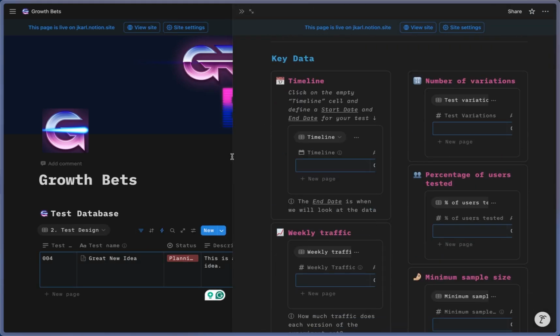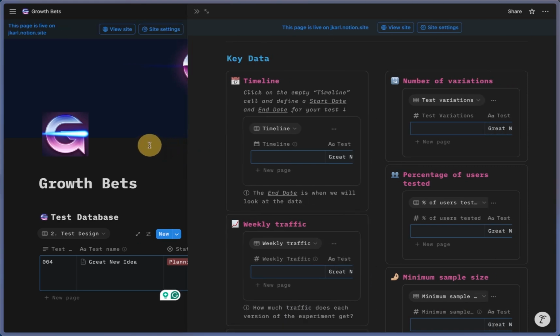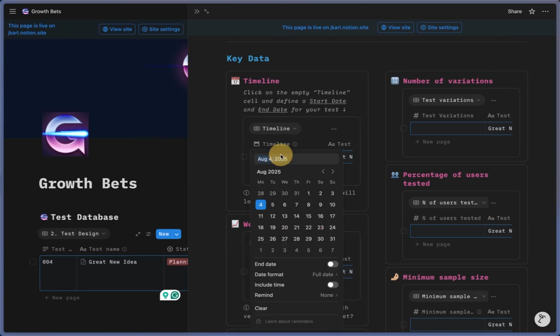So a few of these here are very important. When you enter your timeline, let's just say we want to put in a timeline, click end date, and I'll show you why in a moment. Let's just say we're going to start here and it's going to run for two weeks, and that's the end date.